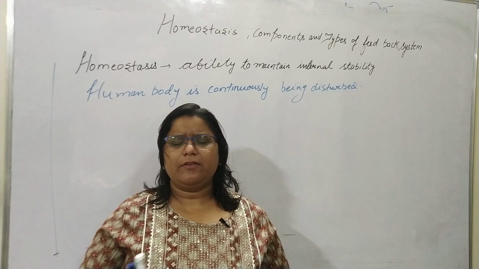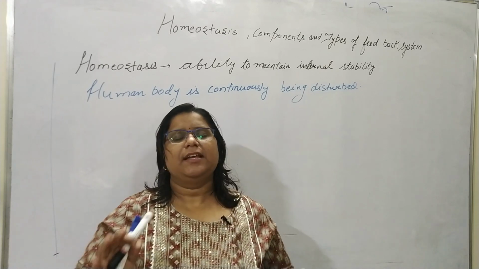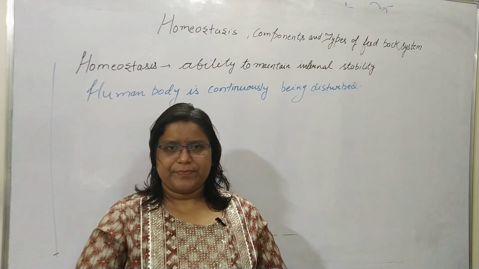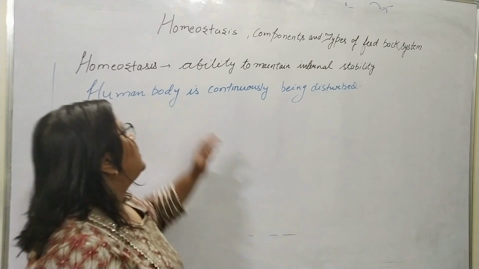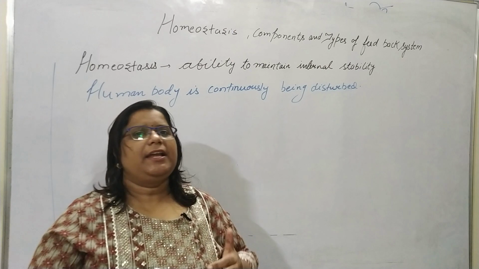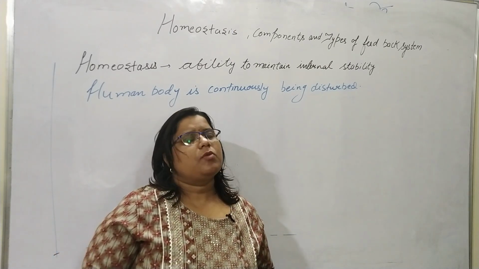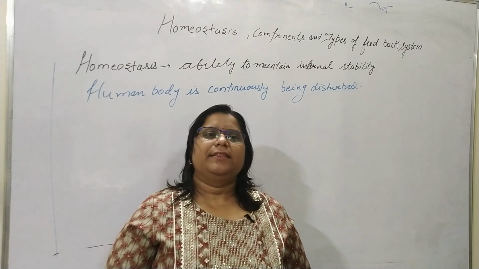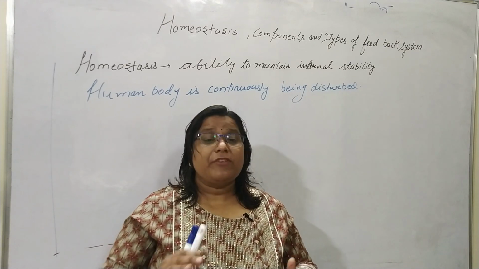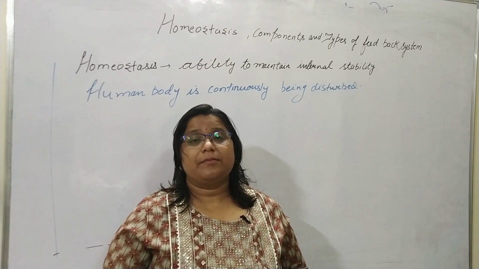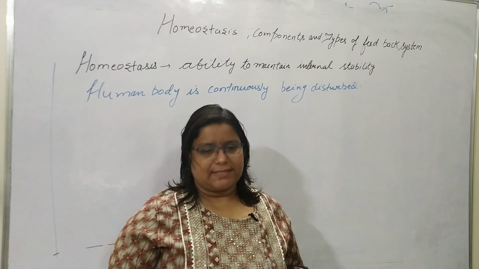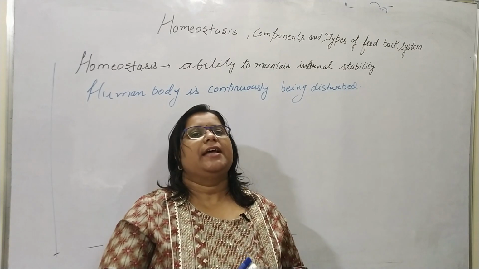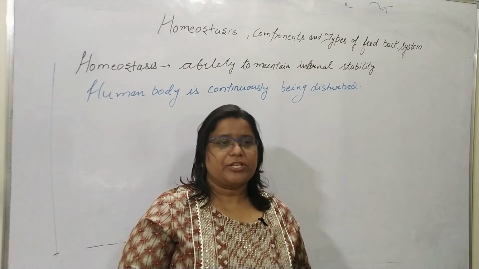Such internal stability can be maintained by different factors. We will discuss those factors in other lectures. But here, homeostasis is maintaining internal stability. So one question comes to your mind: where do the factors which provoke our body's disturbance come from? These factors come from the external environment, internal environment, and social environment.